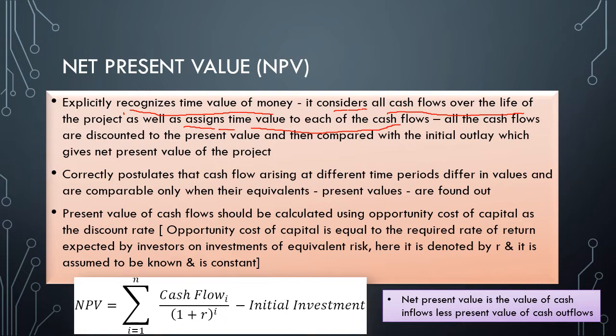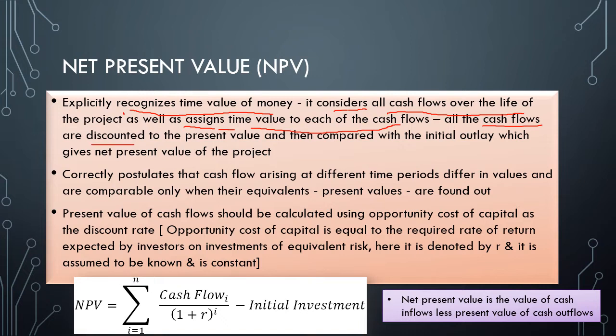The time value of money says that the present value is worth more than the future value of the same amount. That is, rupees 10 today is worth much more than the same rupees 10 after 10 years. So that is the time value of money, how with time the value of money changes. It also considers all the cash flows, which I mentioned earlier. All the cash flows are discounted to the present value.